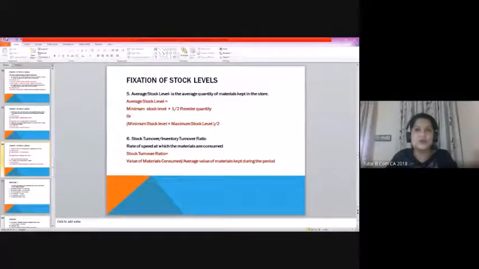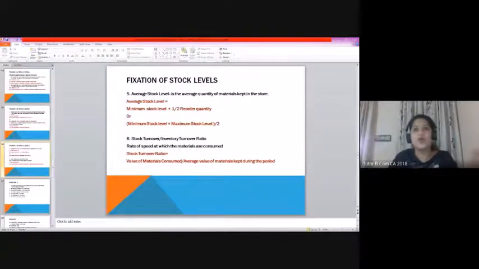So to conclude today, we were discussing different methods for controlling the availability of stock or inventory within a store. Availability means it should be available at the right time in the right quantity. That's the basic idea behind it. Overstocking and understocking can cause problems for a firm. Understocking can interrupt the production process. Overstocking can bring a lot of additional costs for holding that inventory. At the same time, the stock can become obsolete or outdated, right?